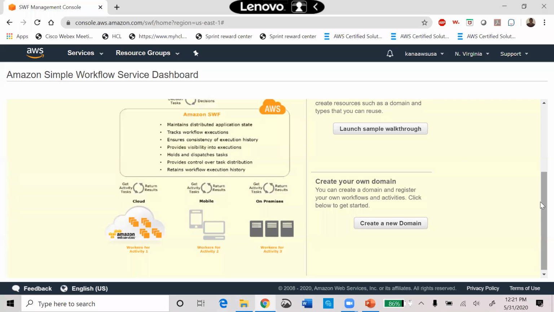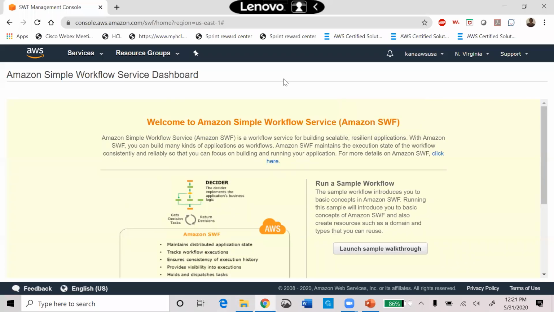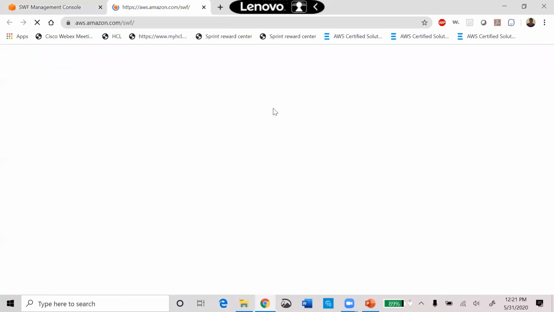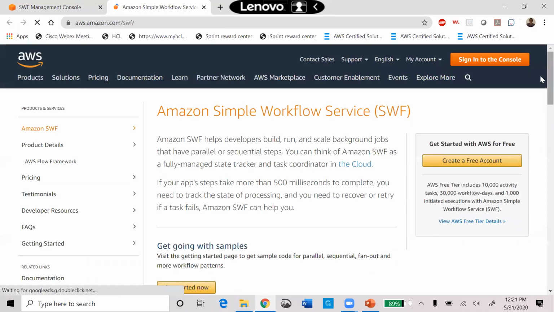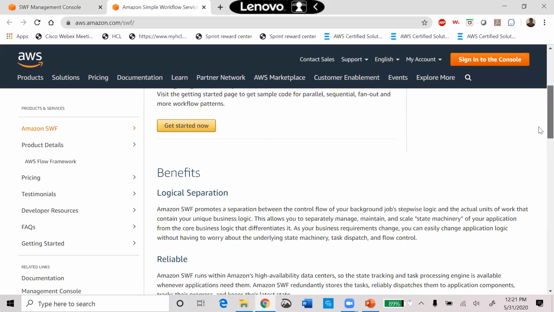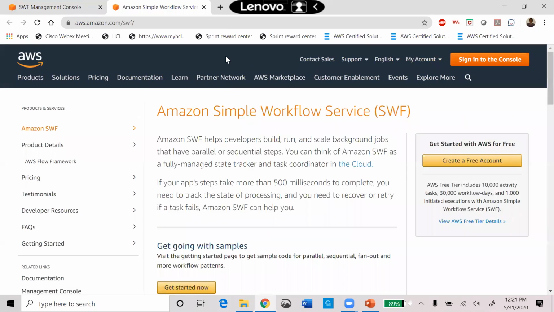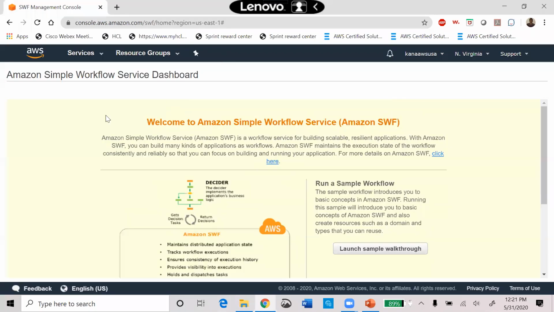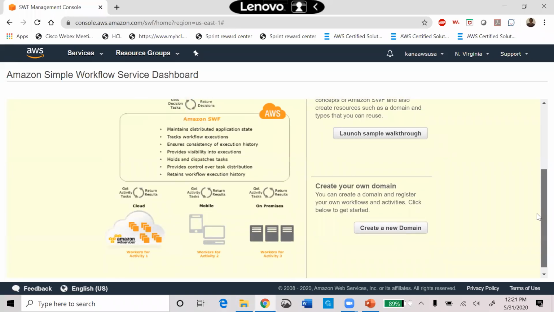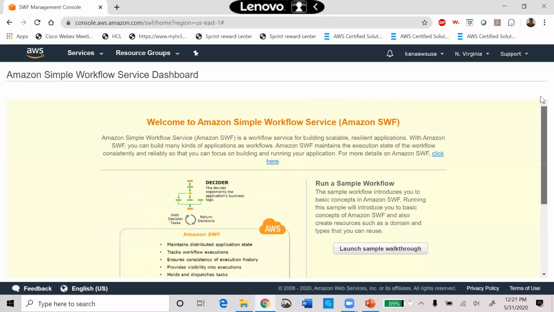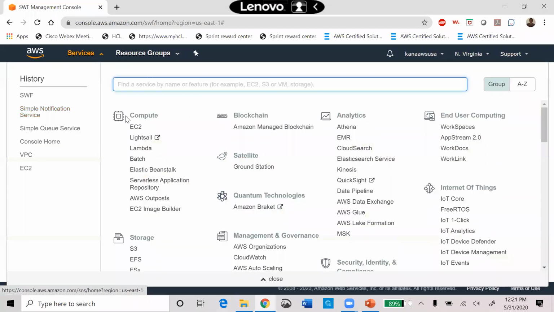So this is about Simple Workflow Service, how you are setting up your workflow. And this is very simple: you just set up the domain, and everything will be taken care of by Simple Workflow Service. If you need more information, you just go through this document. That's all. I think you need not spend much time on this one, because we have already covered everything from your exam point of view, your job perspective, and interview perspective. So we are good over here.